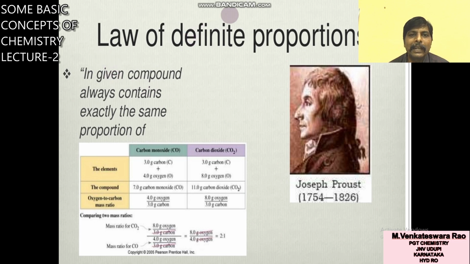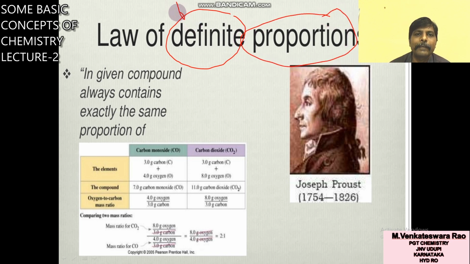Second law is law of definite proportions. Definite means fixed or constant. Proportion, you can use one more word, composition. Its composition is constant. Its proportion is constant. Its composition is fixed.